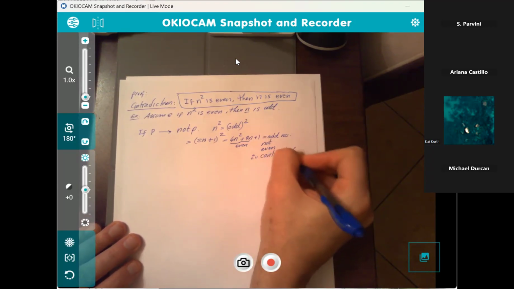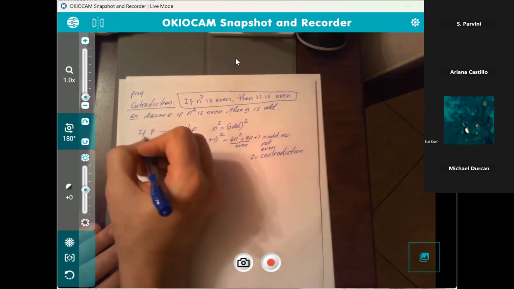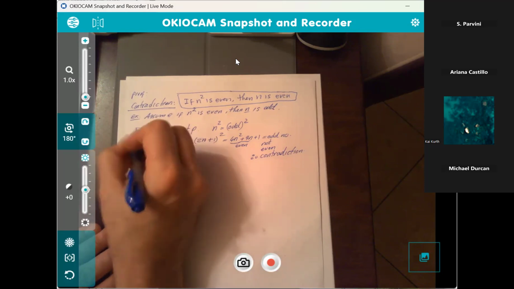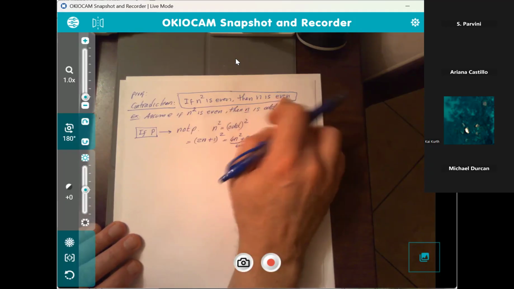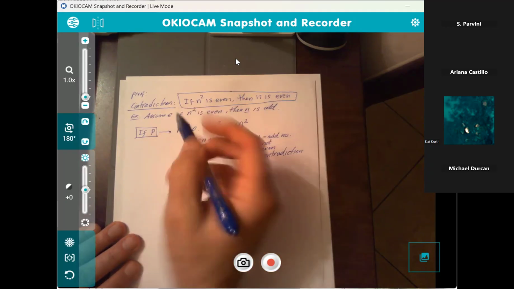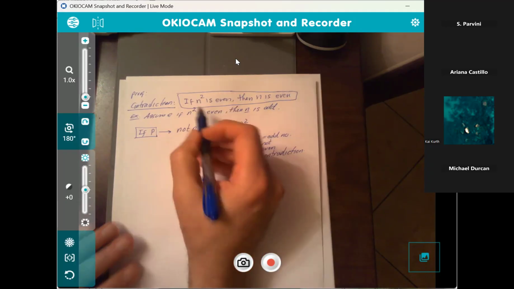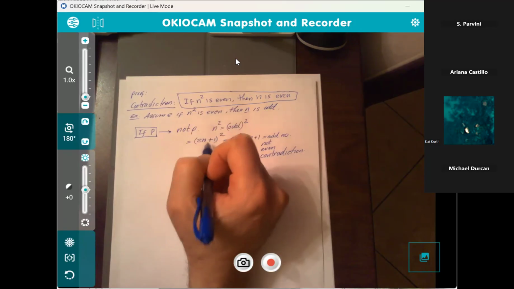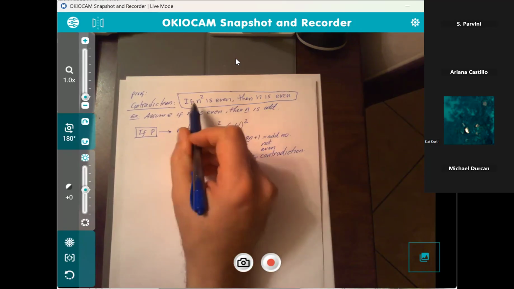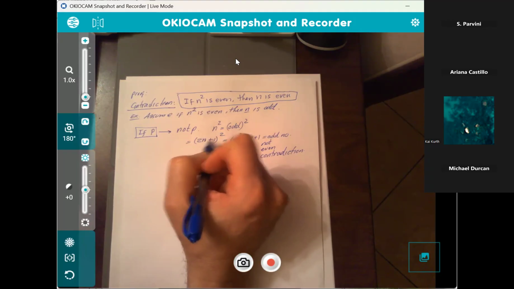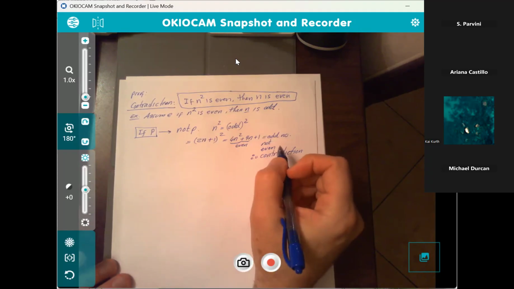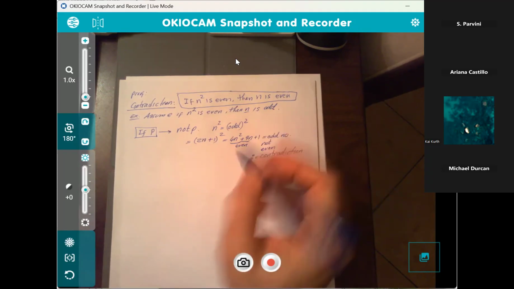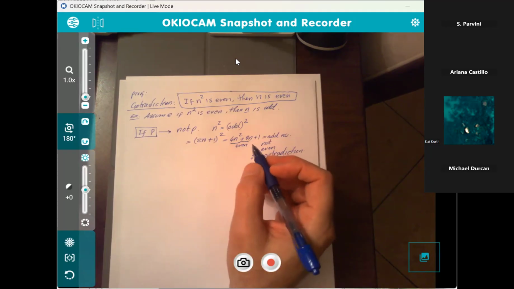So the way the contradiction works again is that you say, suppose, here we said if n squared is even, then n must be even. So we said we arrive at a contradiction. We said, well, what if n is an odd number? If n squared is even, but odd numbers squared, we just showed, are not even, that contradicts the premise here. And that would be proof by contradiction.